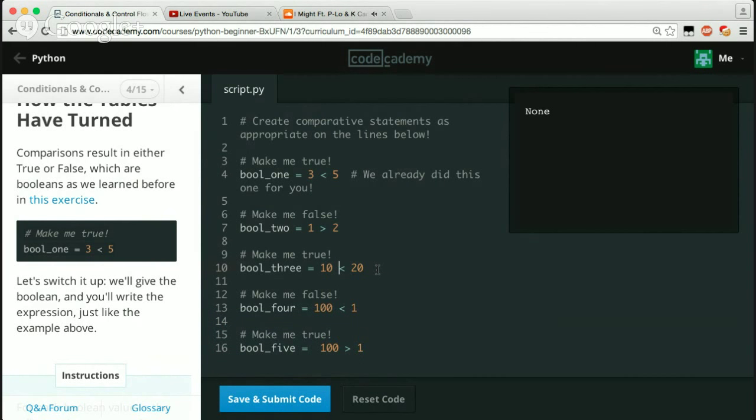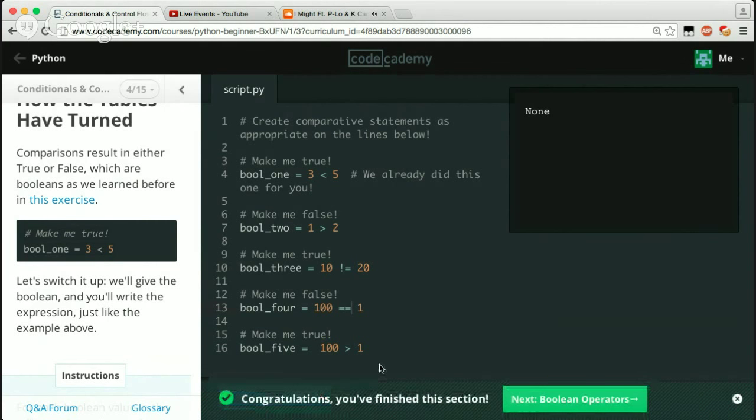10 is, let's say, not equal to. And then we'll say this one equals to. I guess try that. Cool. There we go. We had to use 3 different ones of them, which we did. Congratulations. We finished the section.